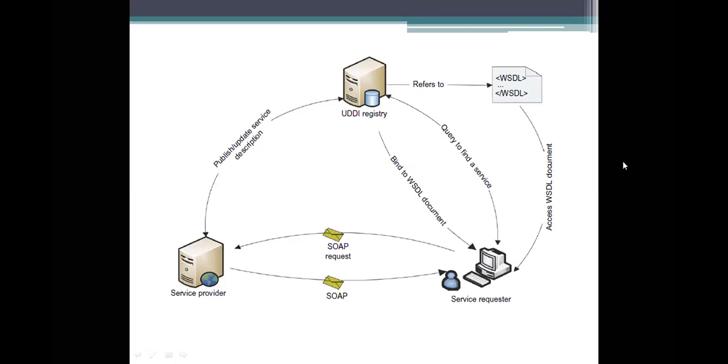So universal description, universal discovery and then integration is specified as UDDI. What it is specifying here is that we need to maintain a registry. That's why it is called the UDDI registry. So this registry has to be maintained here.